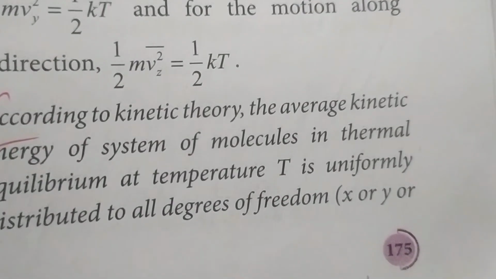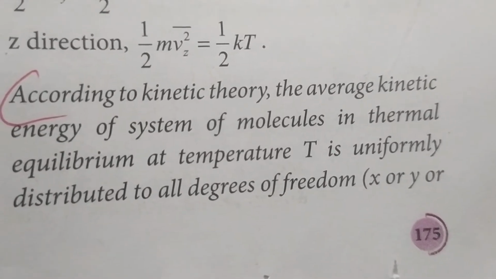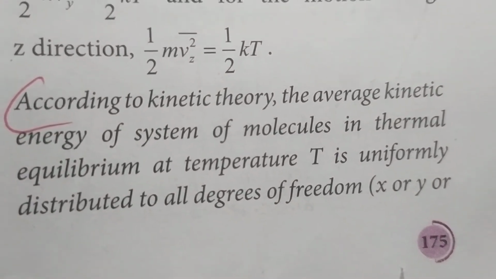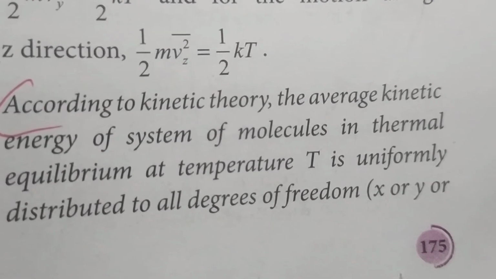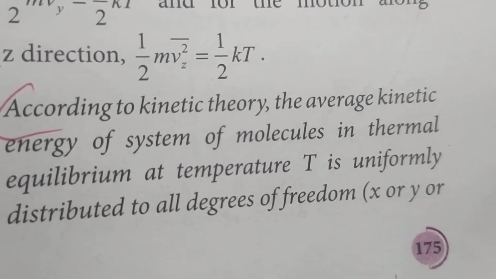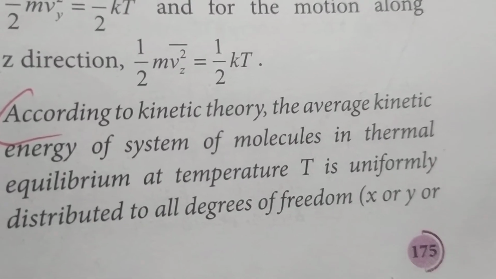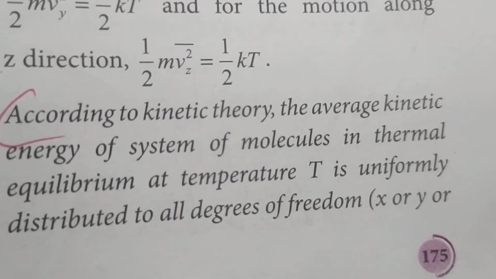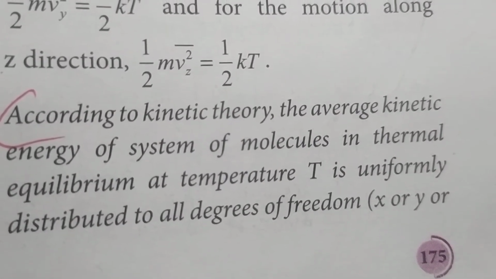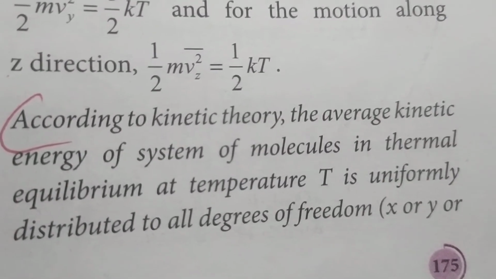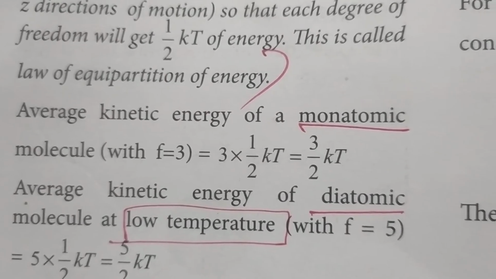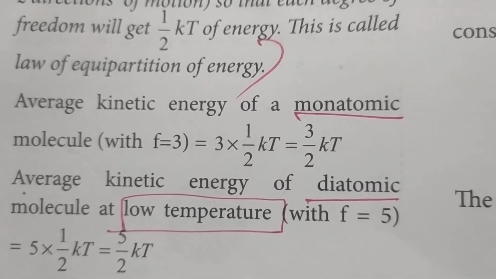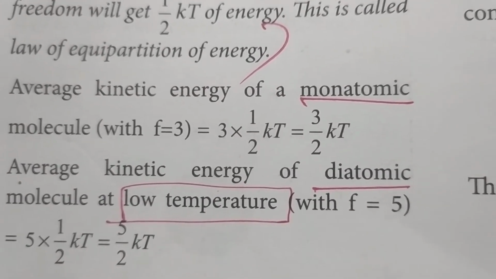This is the statement. According to kinetic theory, the average kinetic energy of a system of molecules in thermal equilibrium at temperature T is uniformly distributed to all degrees of freedom, that is x or y or z. The main concept is that the average kinetic energy is equally divided between all the degrees of freedom. Here we are going to see the law of equipartition of energy for monoatomic and diatomic molecules.